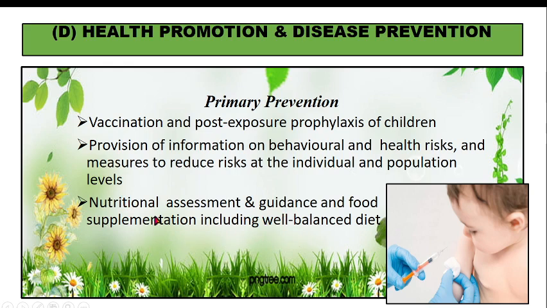Nutritional assessment and guidance and food supplementation, including a well balanced diet. So nutritional assessment is done. Suppose if you take the example of the ICDS program, you must have seen the Anganwadi, which is our center of ICDS, Integrated Child Development Scheme. So there we do the nutritional assessment. It is also done by ASHA workers. This is also done when the child comes for any checkup, etc. Based on nutritional assessment, guidance and food supplementation, including a well balanced diet, what to be eaten, how to be eaten, all these things are told. So these all are included in primary prevention.